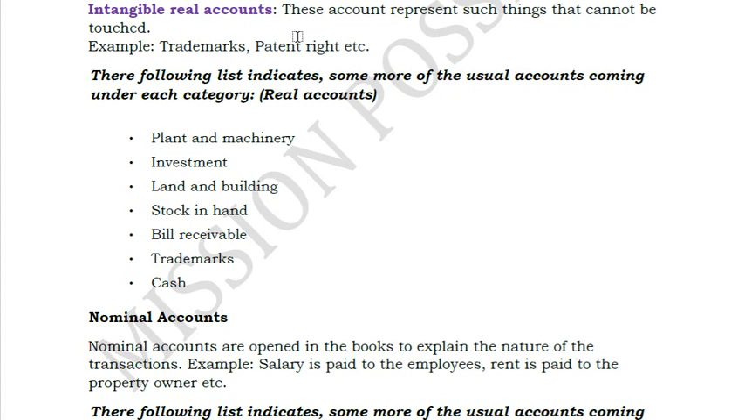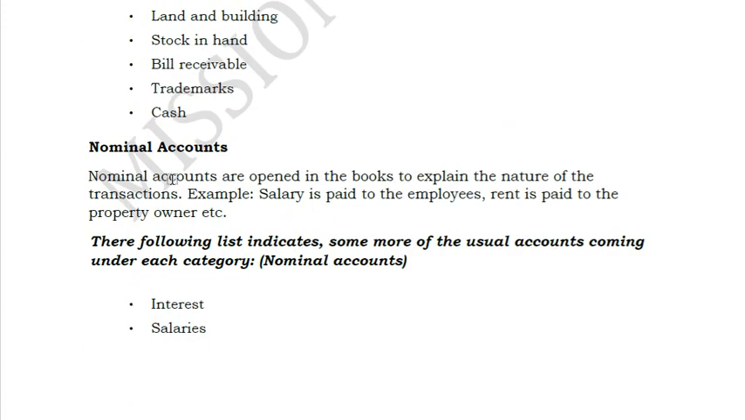Plant and machinery, yes, you can touch and feel. Land and building, yes, you can touch and feel. Stock, yes, you can go and see it and touch it and feel it. Bills receivable, cash, everything, all these things are tangible assets. Okay. Again, in impersonal account, the second category is your nominal account.